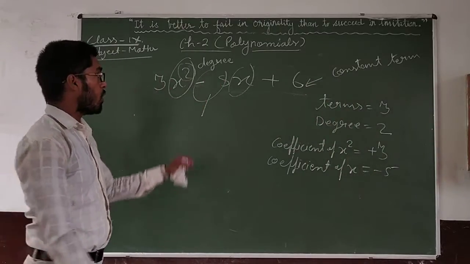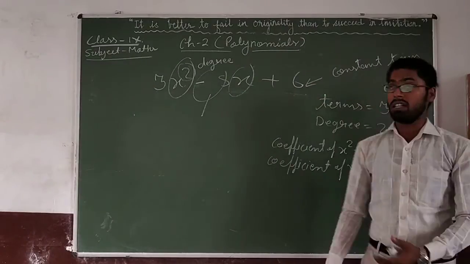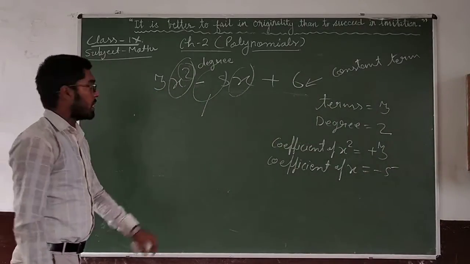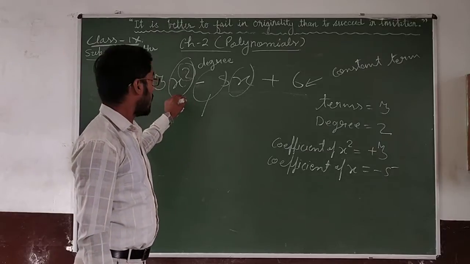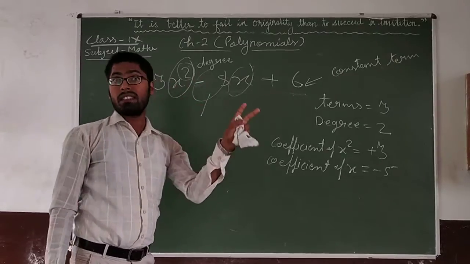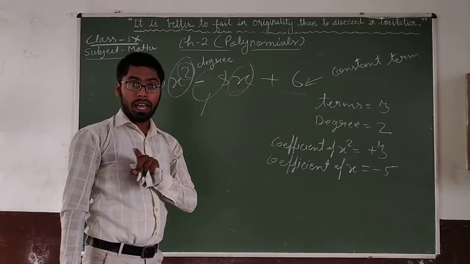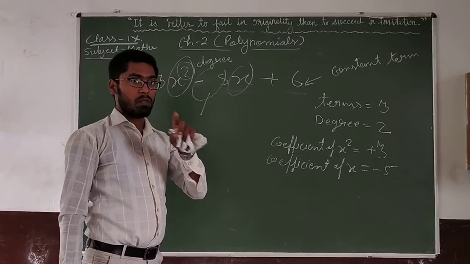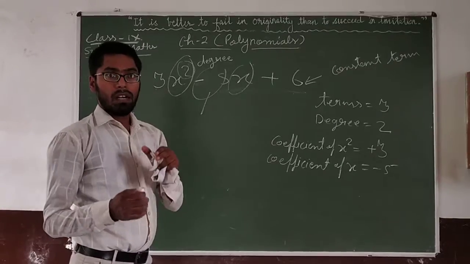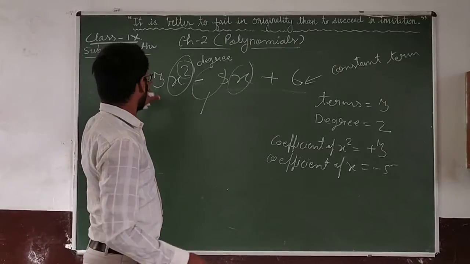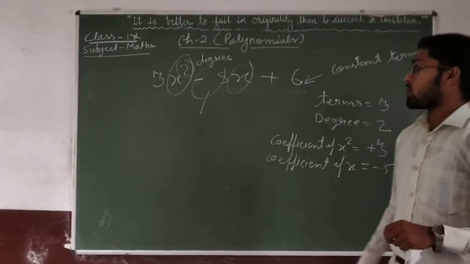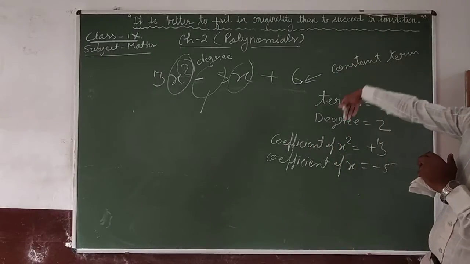Have you understood what degree, coefficient and number of terms are? Clear? Now, this is an advantage for you. Any polynomial which has degree 2 is also called a quadratic equation. I think it will be in your next class. So always keep it in mind. I am giving this point before your chapter. So if any polynomial has degree 2, it is also called a quadratic equation. Let us have examples related to these points.